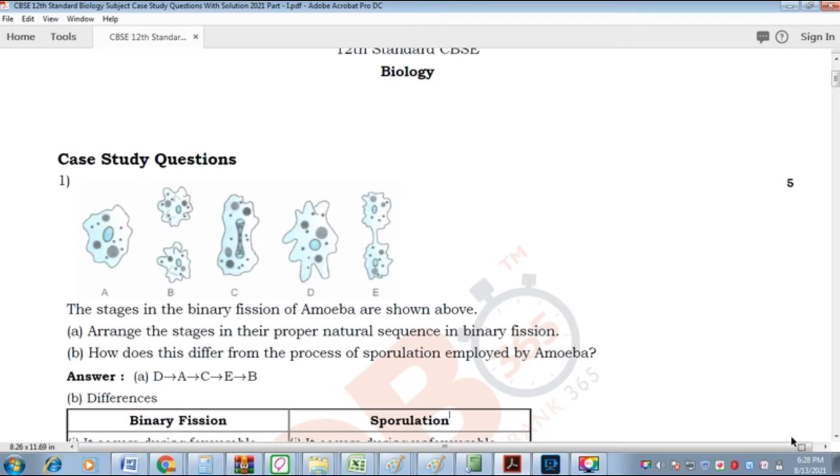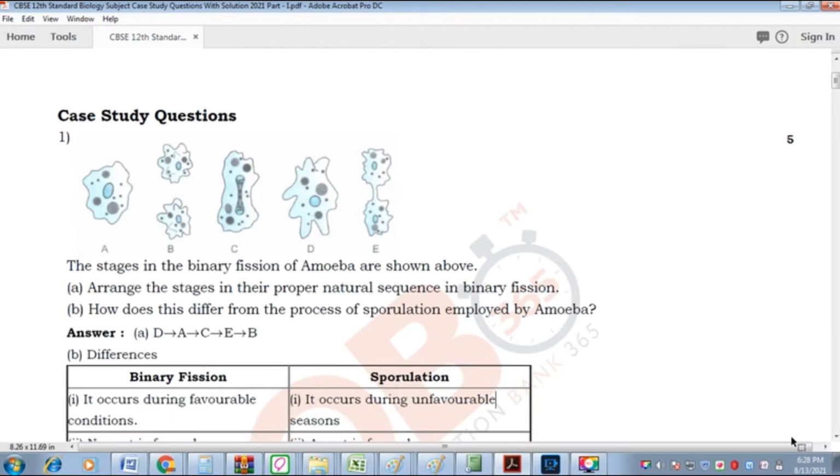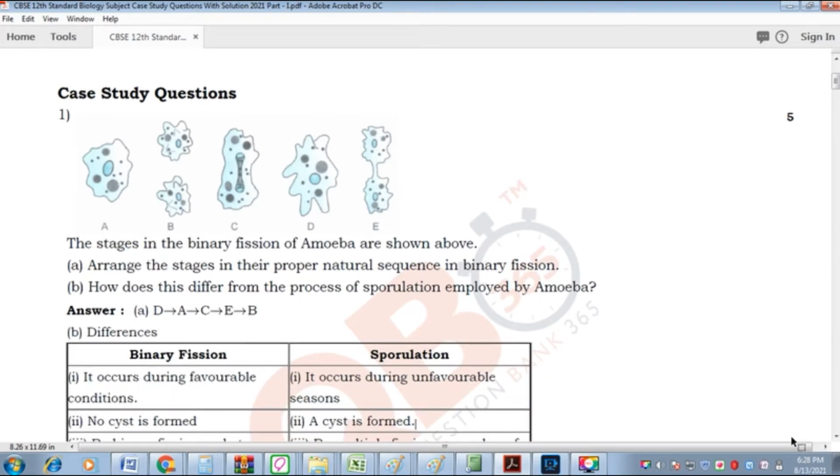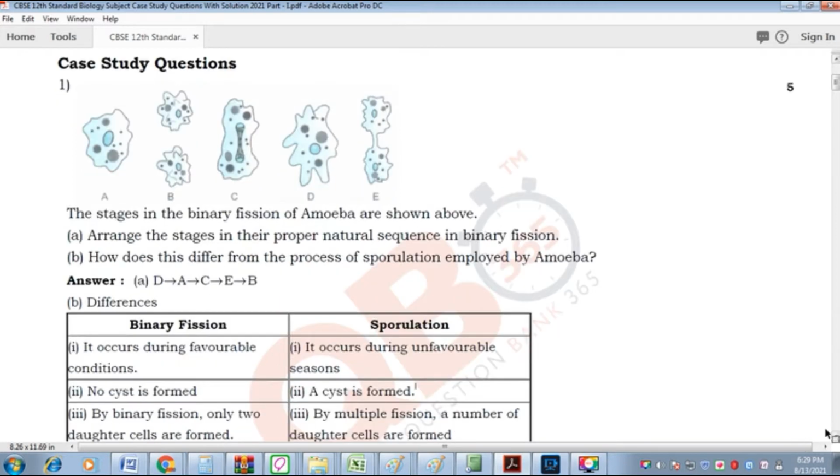Let me move on to the first case study question. The first one is given as a diagrammatic representation. The stages in the binary fission of amoeba are shown above. The first question is: arrange the stages in their proper natural sequence in binary fission. The second one is: how does this differ from the process of sporulation employed by amoeba? Okay, this is the question.